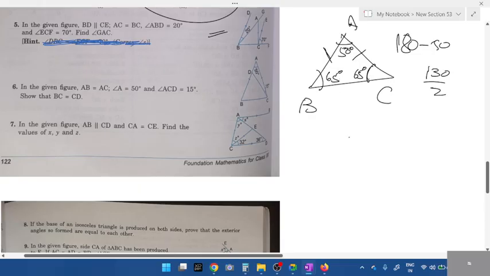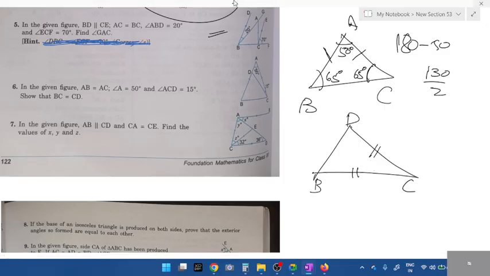Complete this 65 degrees. Then we need to show that BC is equal to CD. So take triangle BCD. Show that BC is equal to CD. If you want to show BC is equal to CD, which two angles should be equal? Respond. Which two angles should be equal so that these two sides are equal? Unmute and answer.